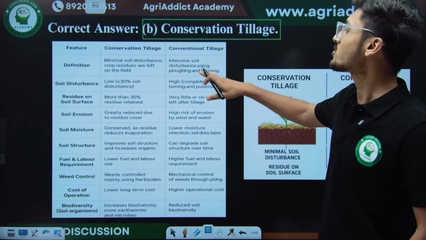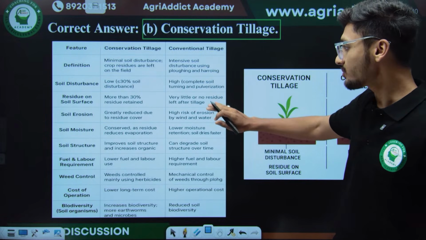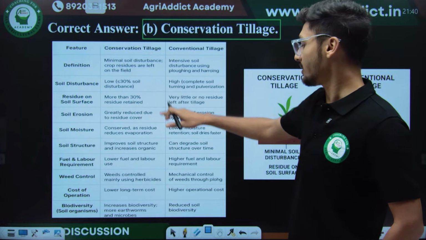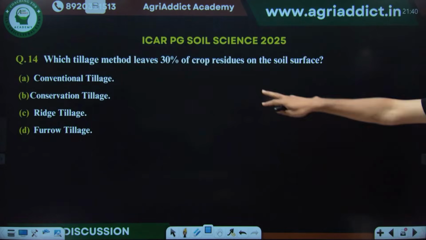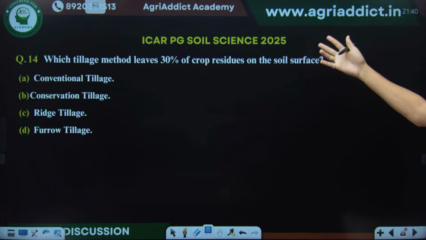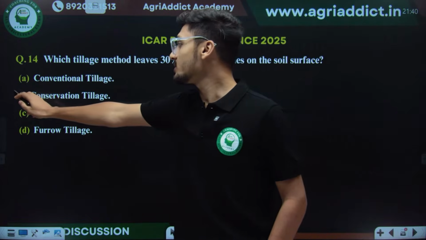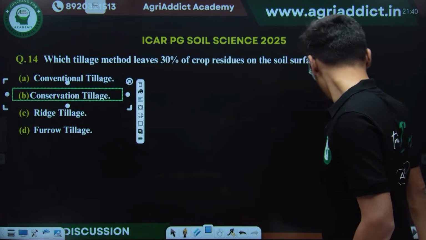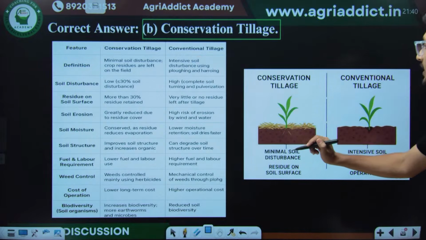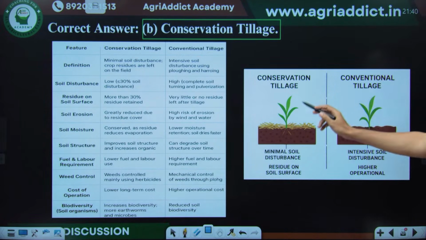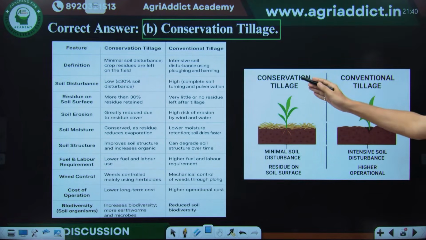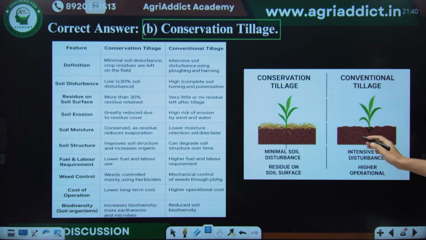Then intensive soil disturbance in conventional tillage. Then residue on soil surface is more than 30%. And the statement was also asking about 30% of crop residues on soil, like 30% or more. So the answer for this was conservation tillage. So this is the major difference between conservation and conventional tillage. This can be observed pictorially भी, यहाँ पे भी आप देख सकते हो कि see here crop residue is high in conservation tillage, whereas in conventional tillage there is no crop residue.